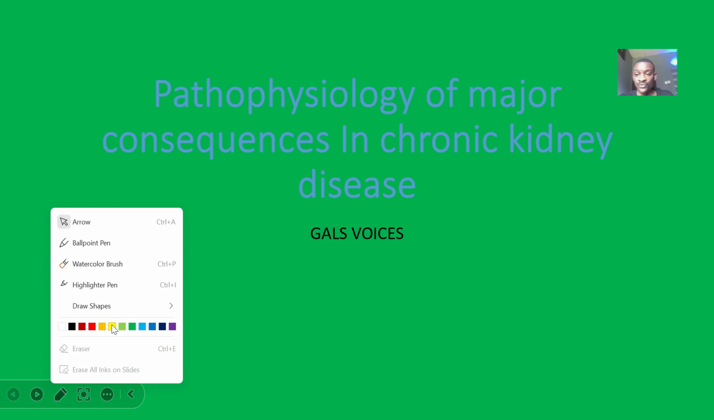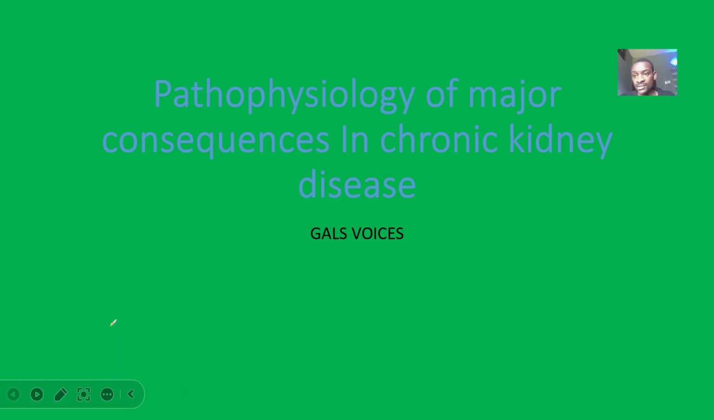We'll look at the pathophysiology of chronic kidney disease, but this one is a special pathophysiology. We'll be focusing on the major consequences. So the major issues that a person with chronic kidney disease will have, how do these issues come to be? What are the sources of these issues?